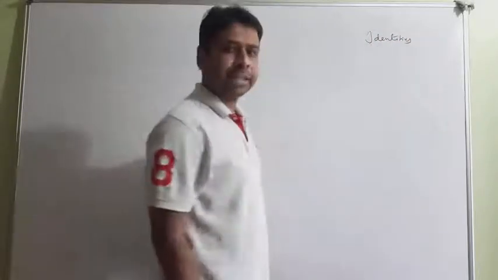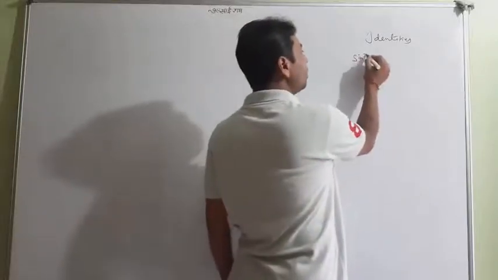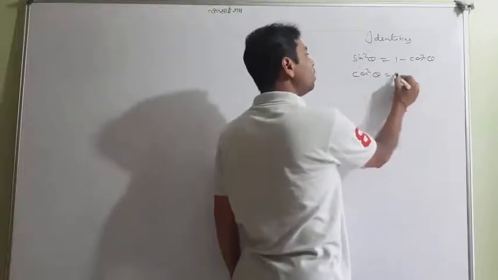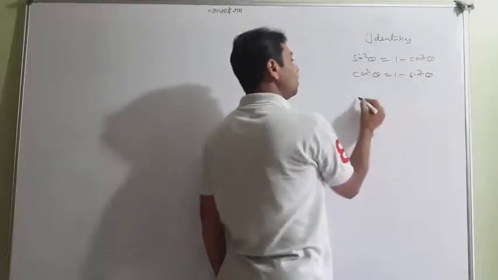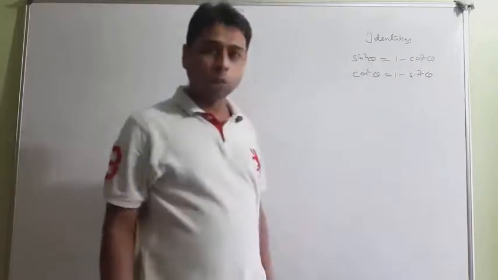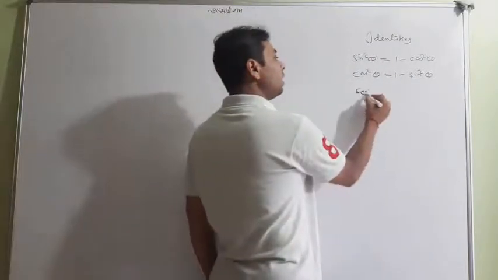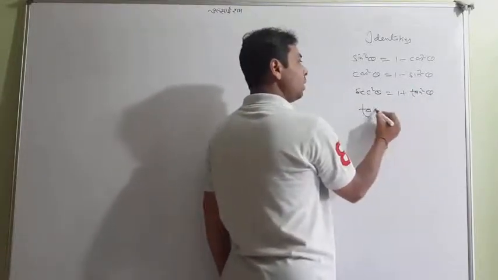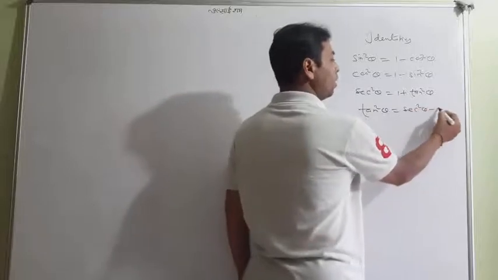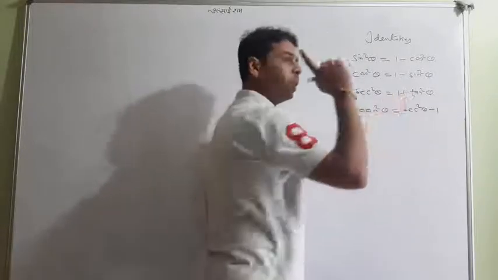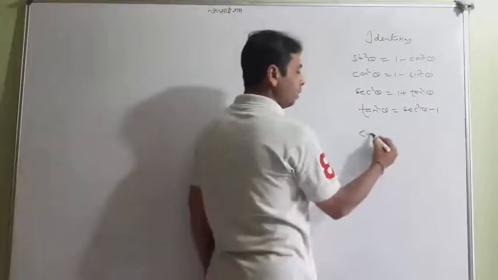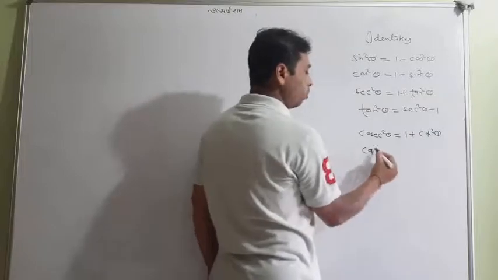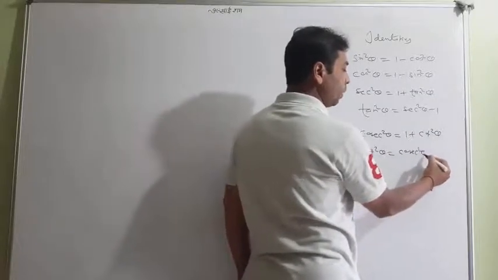You read in class 10th that sine square theta is equal to 1 minus cos square theta, or cos square theta is equal to 1 minus sine square theta. Sine square theta plus cos square theta is also 1. I'm not writing that. Sec square theta is equal to 1 plus tan square theta, or tan square theta is equal to sec square theta minus 1. And definitely sec square theta minus tan square theta is equal to 1. I'm not writing that. And moreover, cosec square theta is equal to 1 plus cot square theta. And definitely cot square theta is equal to cosec square theta minus 1.